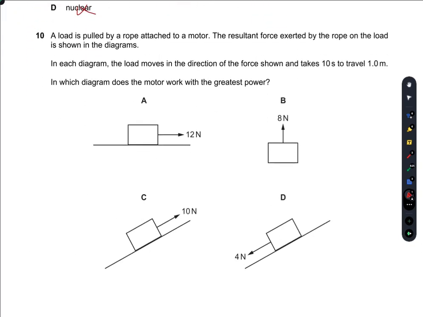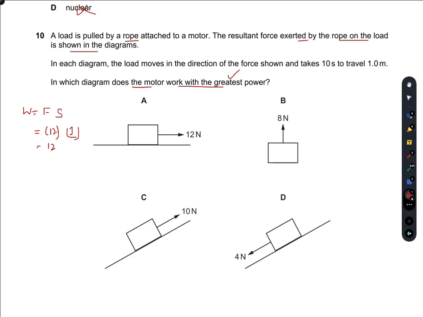A load is pulled by a rope attached to a motor. The resultant force exerted by the rope on the load is shown in the diagrams. In each diagram, the load moves in the direction of the force shown and takes 10 seconds to travel 1 meter. In which diagram does the motor work with the greatest power? So, greatest power means in which the greatest energy is utilized, greatest work is done. So, work is simply F times S. So, this is 1, whereas this is 12.